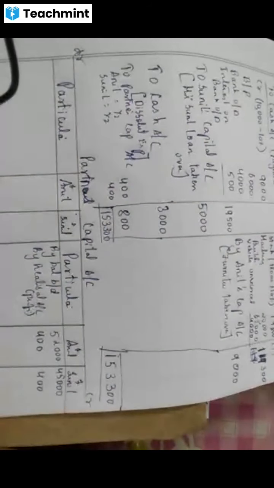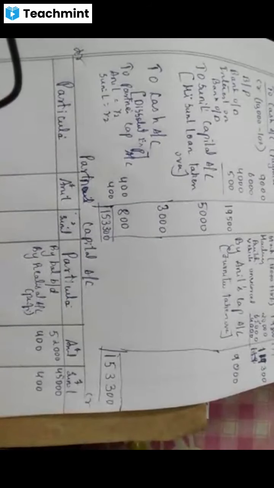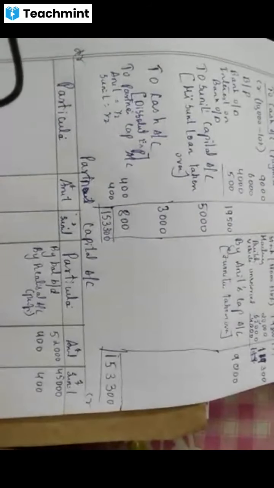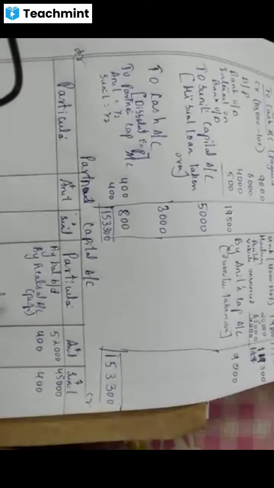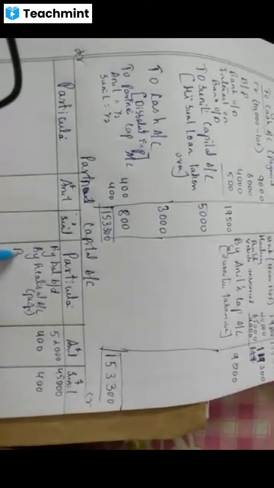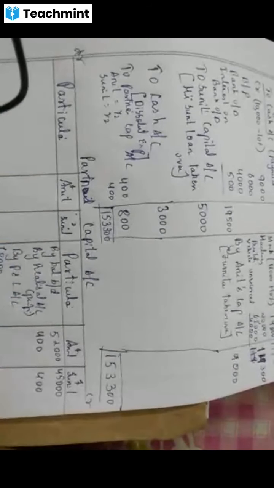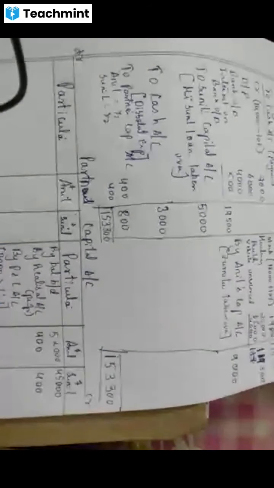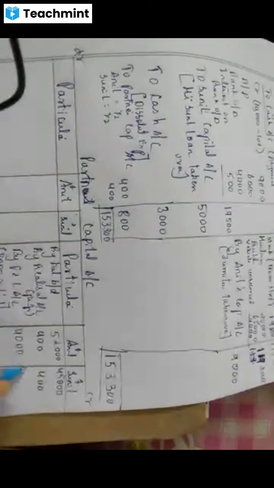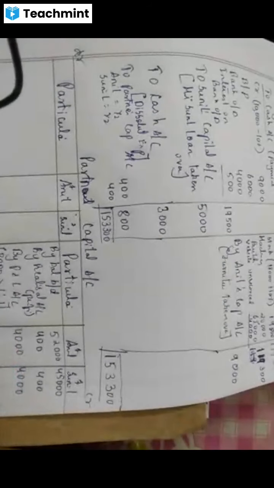Yes. What is the next step? You just see your old balance sheet. Reserve is there? Check if reserve is there. Profit and loss account is there, students. Yes, I think profit and loss account is there. Reserve is not there. Profit and loss account is there. It is there on the liability side. So we are writing here: by profit and loss account. What is the amount there? 8,000. Give it in the ratio 1:1. When you give, how much will it come to? Equally? Yes, 4,000 each. Correct?